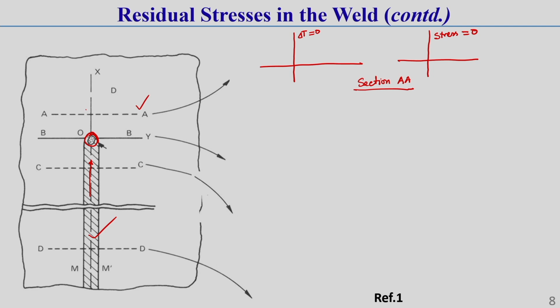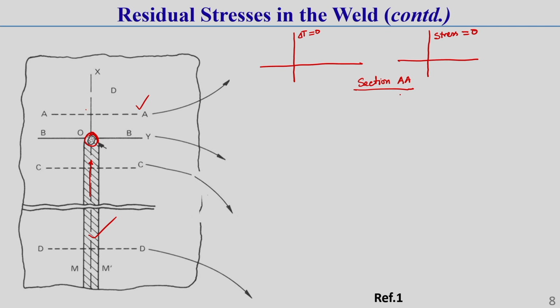Now, one thing you should keep in mind: once something is heated uniformly and cooled uniformly, with uniform expansion throughout the entire section and uniform contraction throughout the entire section, then there will not be any residual stress.